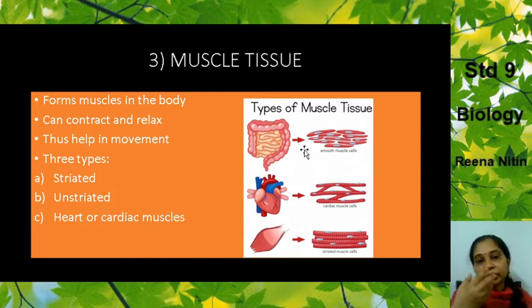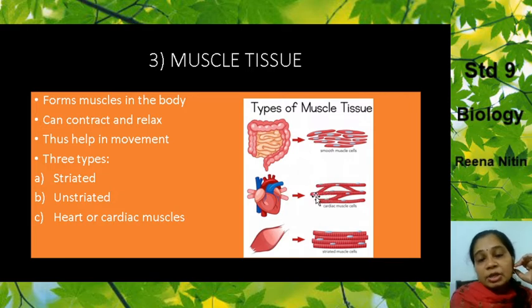For example, you have eaten food. It is digested in the stomach. There is bowel movement going on in the stomach. That movement is controlled by the unstriated muscles. Are you understanding? Even the movement of the eye, you cannot control most of the time. Obviously, if you want to look here and there, you can control it. But otherwise, the movement is not controlled. It is involuntary movement, so that is controlled by the unstriated muscles.